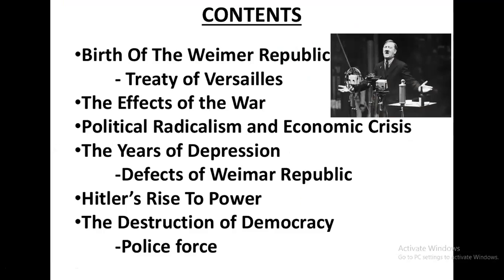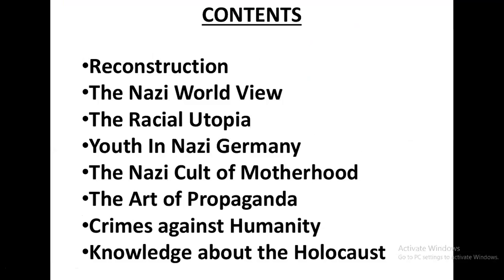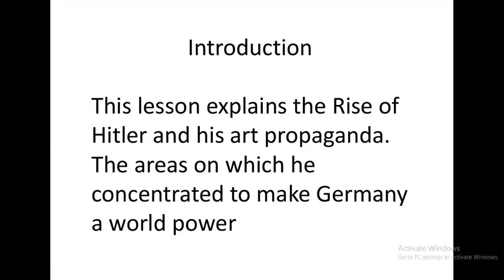Birth of the Weimar Republic, Treaty of Versailles, the effects of the war, political radicalism and economic crisis, the years of depression, effects of the Weimar Republic, Hitler's rise to power, the destruction of democracy, police, courts, and reconstruction, Nazi worldview, racial utopia, youth in Nazi Germany, Nazi cult of motherhood, art of propaganda, crimes against humanity, knowledge about the Holocaust. Everything we are going to learn in this chapter.